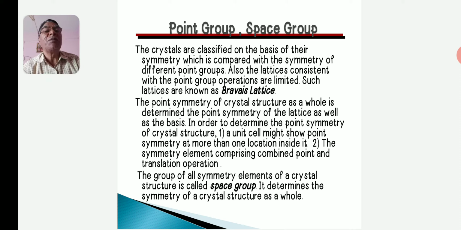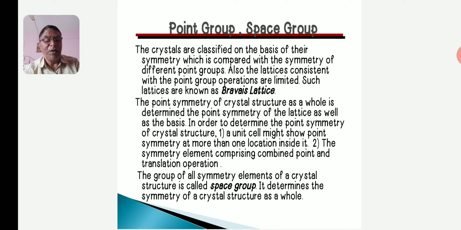In order to determine the point symmetry of a crystal structure, the first point is that a unit cell might show point symmetry at more than one location inside it. The second point is the symmetry element comprising combined point and translation operations.